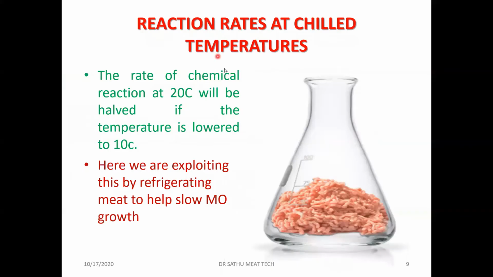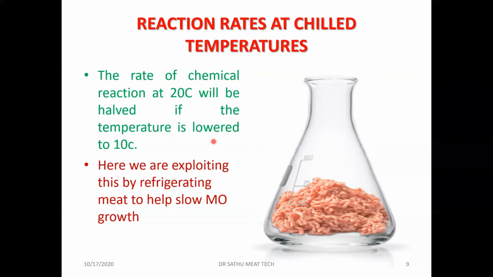We should remember one thumb rule about reaction rates: the rate of chemical reactions at 20 degrees will be halved if the temperature is lowered to 10 degrees.